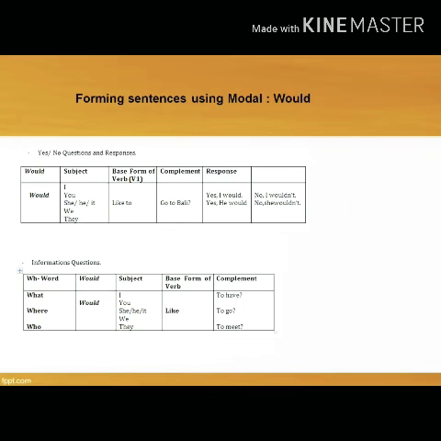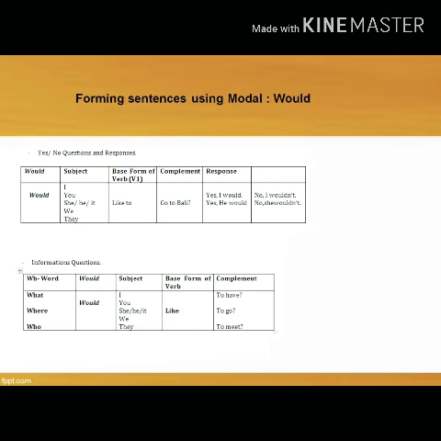Alright, now let's go on to the next form. It's about information question where you need to put WH questions in front of the modal auxiliaries verb would. For the example, WH questions-nya itu ada what, where, who, dan harus diikuti oleh would, subject, base form of verb atau biasa disebut dengan verb 1, and then complement. For example, kita ambil WH word-nya itu yang what. So you can say, what would you like to have? Or, where would you like to go? Or, who would you like to meet?